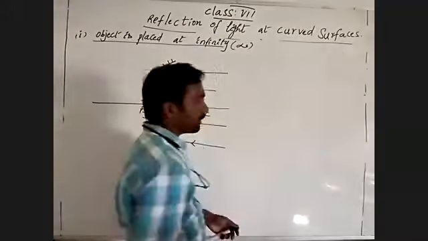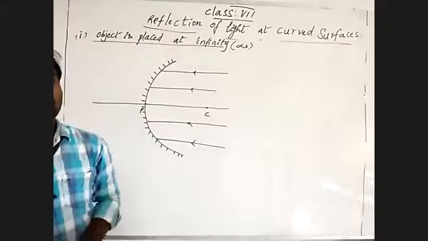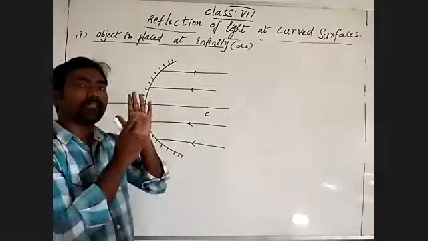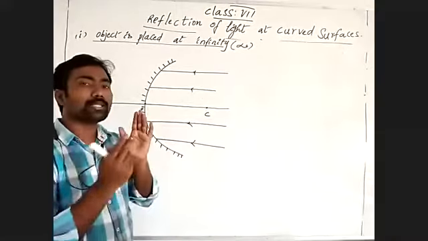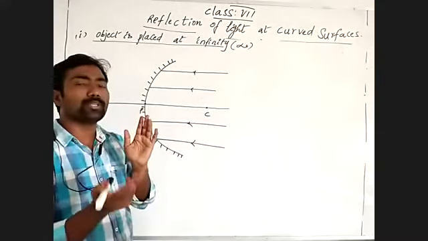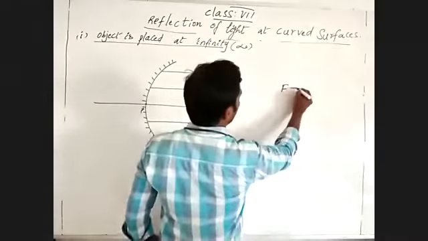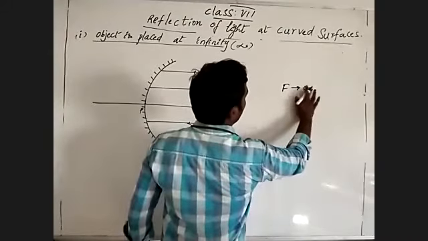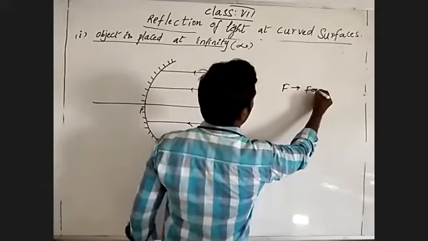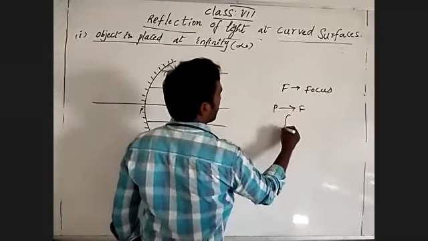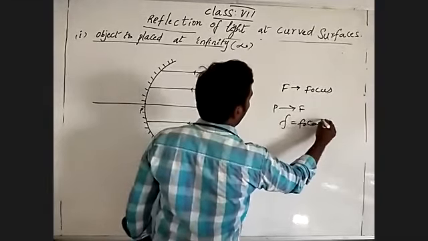Also, the distance from the pole, the center of the mirror, to the focus is the focal length. Focus is denoted by capital F, and the distance between pole and focus is nothing but the focal length.